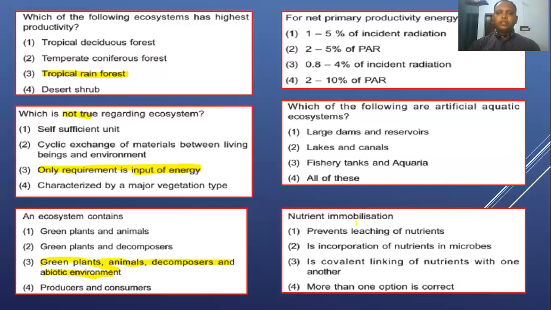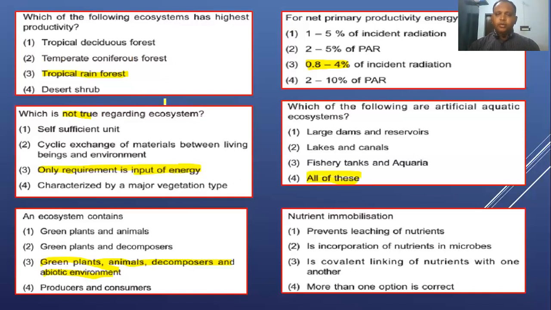Next question, for net primary productivity, how much energy is captured from incident radiation? So they are asking about net primary productivity. Gross primary productivity captures 1 to 5%, but the incident radiation available to the next consumer is 0.8 to 4%, right? The following are artificial ecosystems: dam, reservoir, lake and canals, fishery and aquaria. All of these are artificial ecosystems, right?